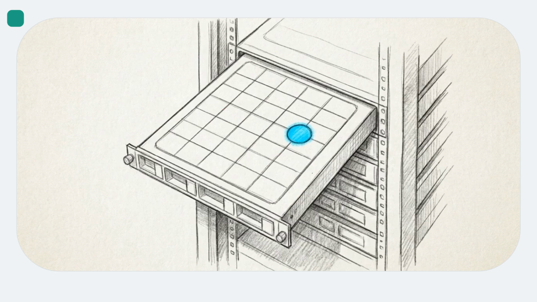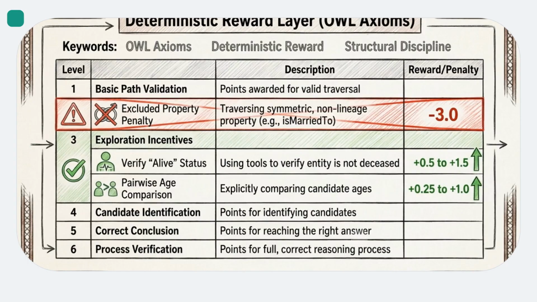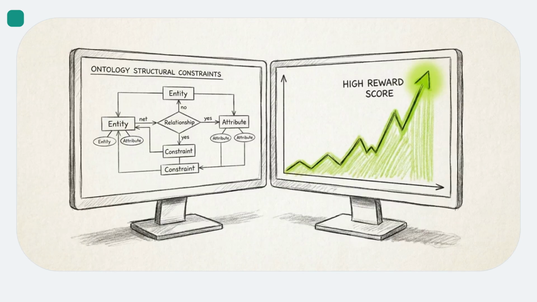The researchers configured Group Relative Policy Optimization, or GRPO, to work with a custom component, the Ontology Reward Validator. This table details the scoring system, converting static OWL axioms into a deterministic referee with exact point values. Level 2 applies a severe negative penalty for traversing excluded properties, like marriage, enforcing structural discipline. Level 3 establishes exploration incentives, earning points for explicitly checking a live status and mathematically comparing ages before a decision. The ontology moves beyond describing a domain. It becomes an active signal that guides how the model is trained.